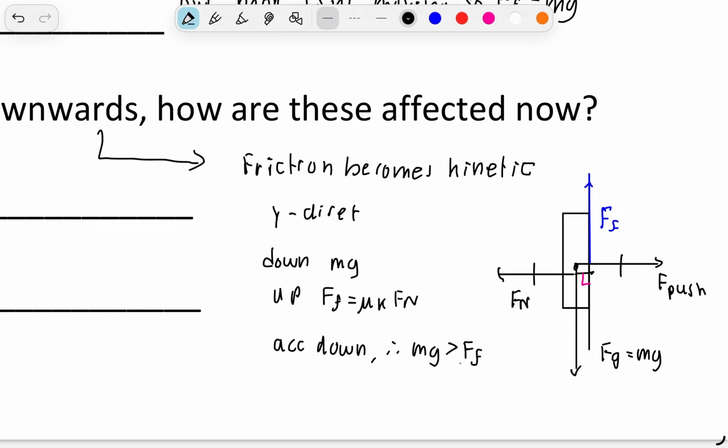And for our horizontal, we have our push, which is equal to our normal, and they're both going to decrease though.